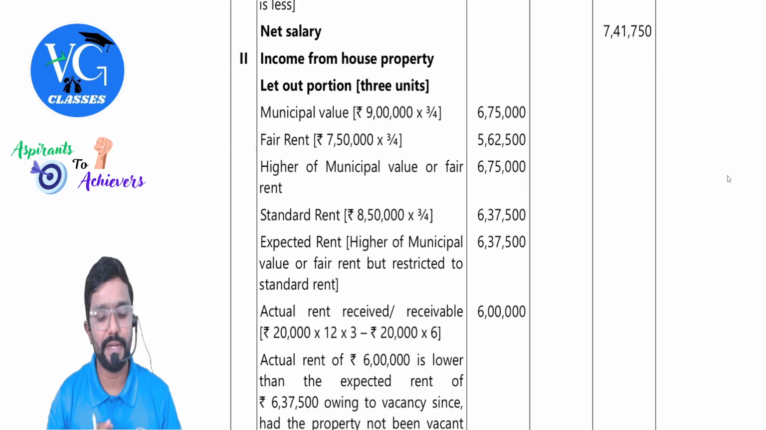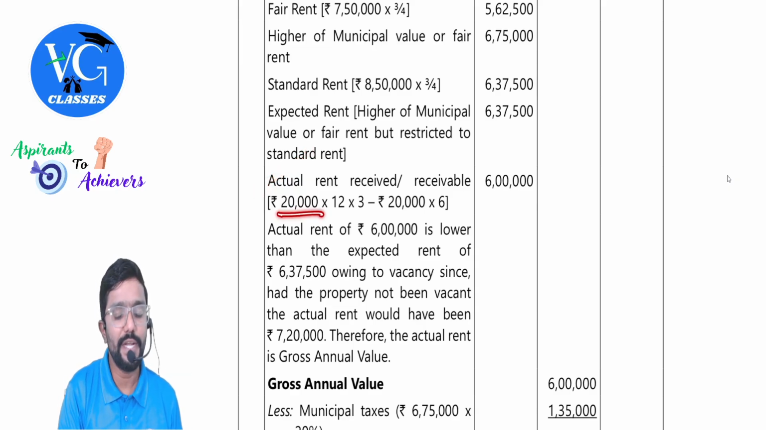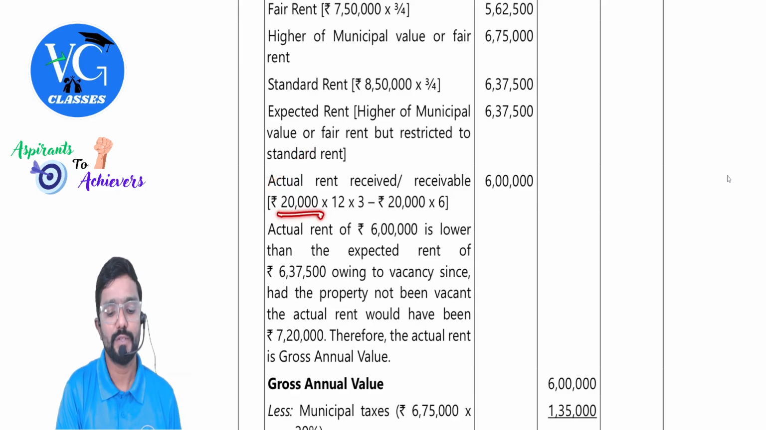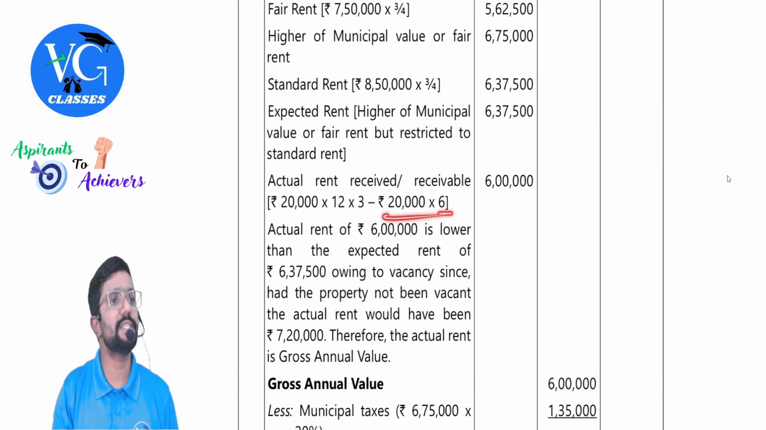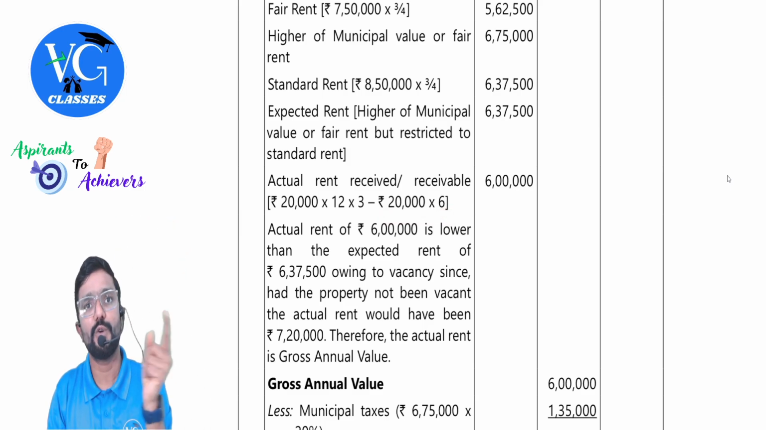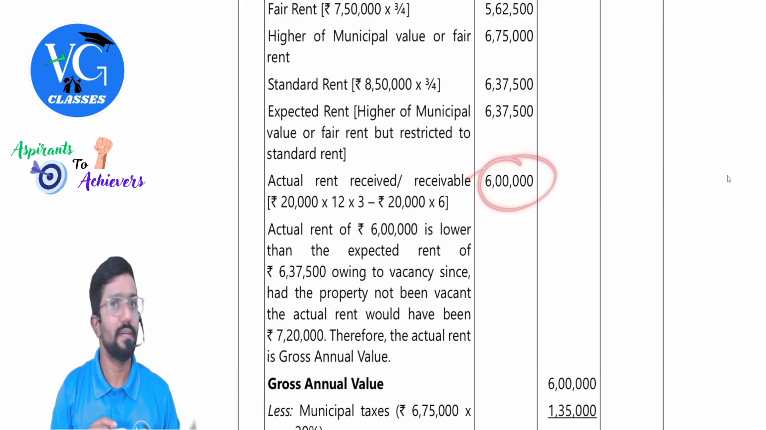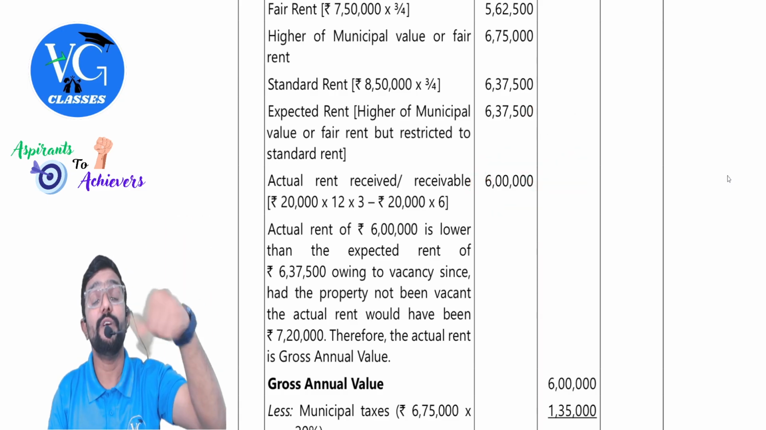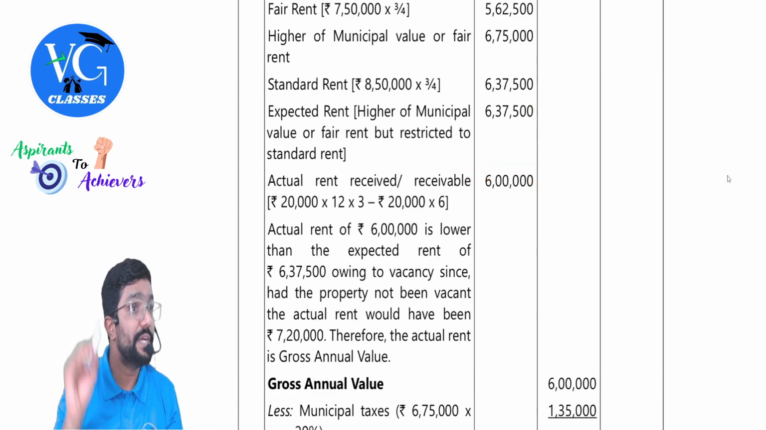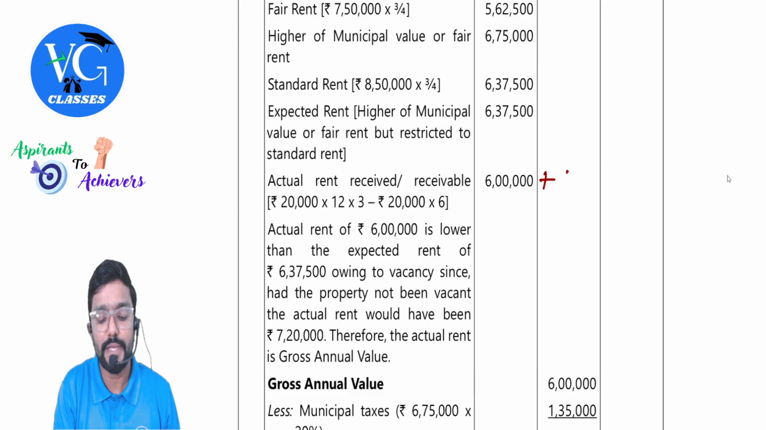Then you calculate actual rent. Actual rent is how much, sir? 20,000 for each unit per month. So 20,000 into 12 into 3 units. But there is a loss due to vacancy for 6 months for 1 unit. So 20,000 into 6. This is loss due to vacancy. Guys, this is actual rent. Correct? Should we compare straight away actual rent with the expected rent? No. When there is loss due to vacancy, you need to compare the actual rent plus loss due to vacancy.